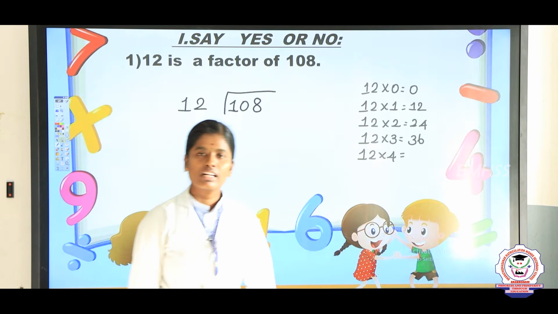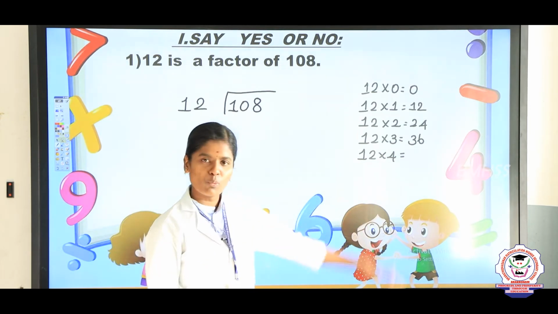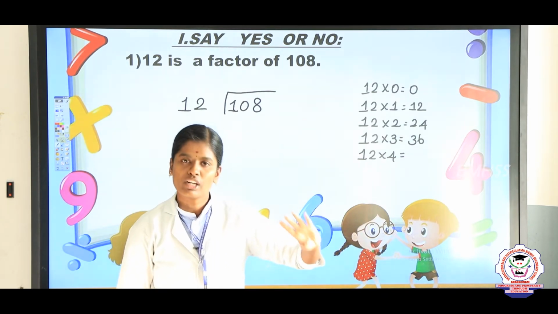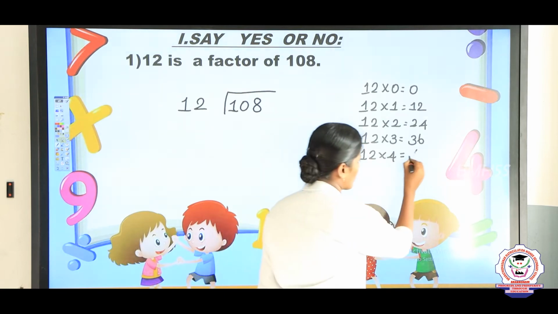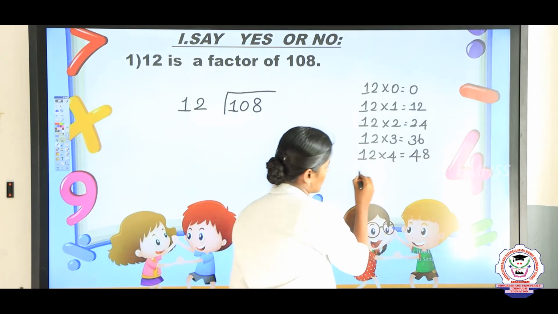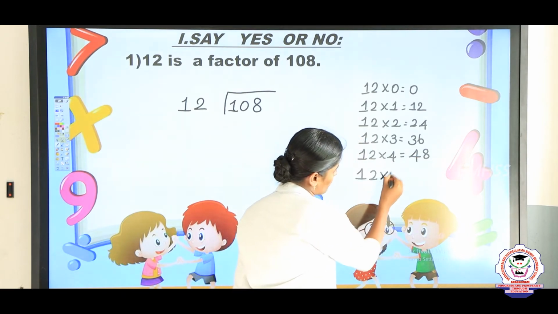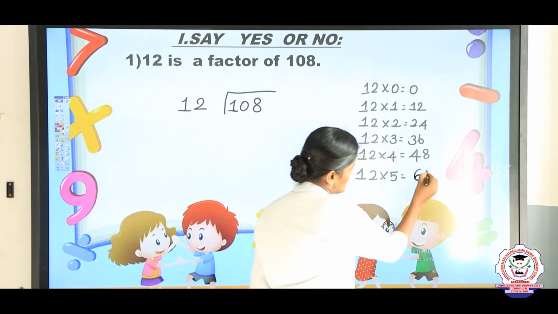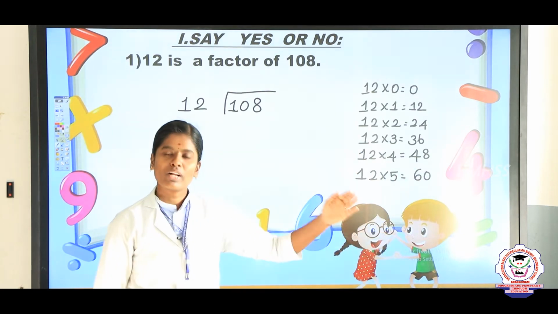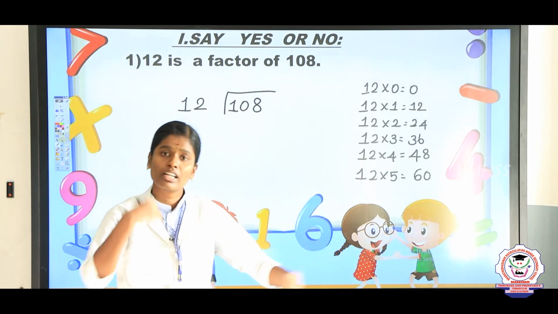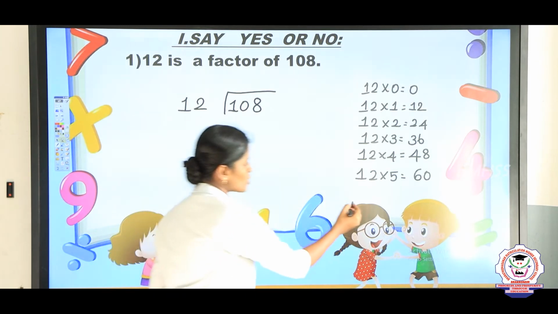12 fours are. 4 twos are 8, 4 ones are 4. So the answer is 48. So 12 fours are 48. Next we will take 12 fives are. So 12 fives are 60. And next numbers: 12 6s are, 12 7s are, 12 8s are, 12 9s are. So take 12 6s are.